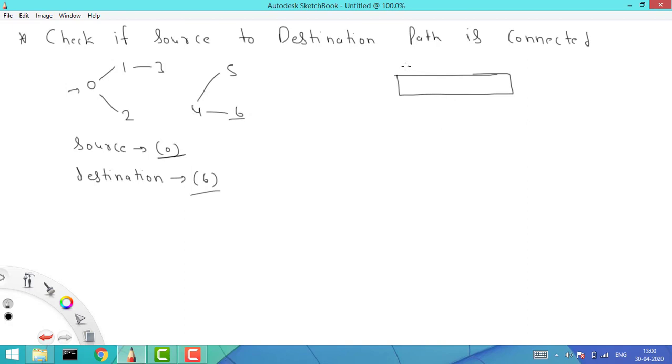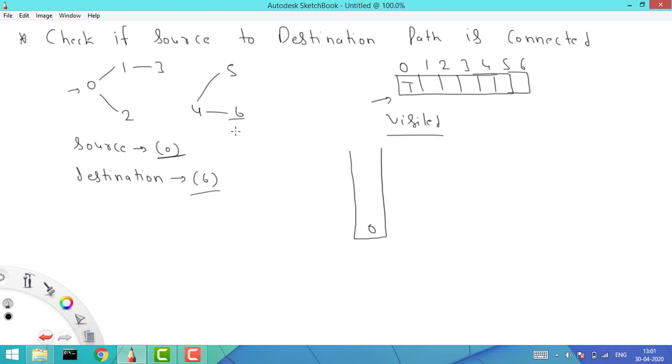So now first of all we'll define a visited array. It will be indexes 0, 1, 2, 3, 4, 5, and then 6, because there are 7 indexes. At the start all values are false, right? So this is my visited array. What will it signify? It will signify which elements I have visited. So in DFS, if you solve via stack, first of all I visit the source. At this moment my source is 0. So I put this source value in the stack and I set its visited value to true.